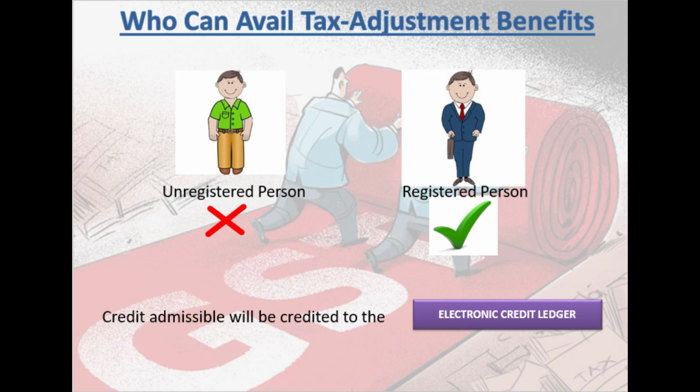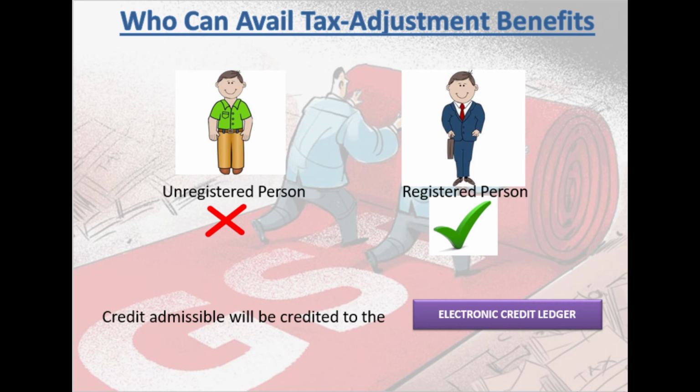That means 36 rupees, so your output liability will be 36: 18 as SGST and 18 as CGST. Against that 18 CGST and 18 SGST output liability in your hands, you can adjust the 9 rupees CGST and 9 rupees SGST which you paid to the government via me at the point of purchase. That is how the electronic credit ledger will be debited.